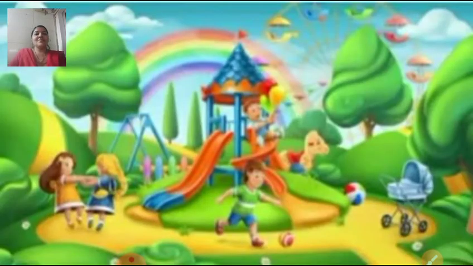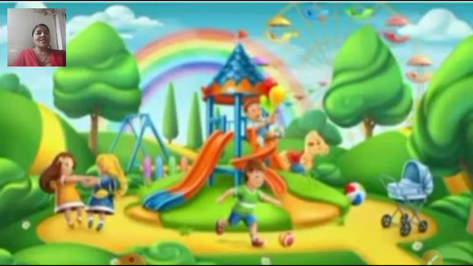When you go to the garden, what do you do, children? Yes, when I was very small, I used to go to the garden to play. We all love to slide. Here we can see the slides, and children are playing. When we play, we are very happy.